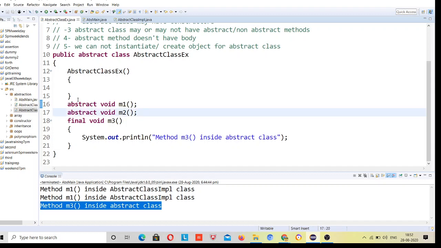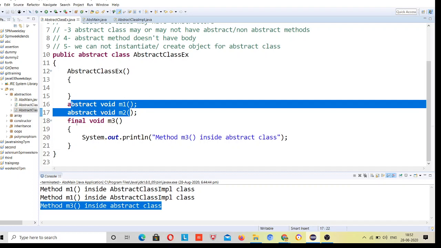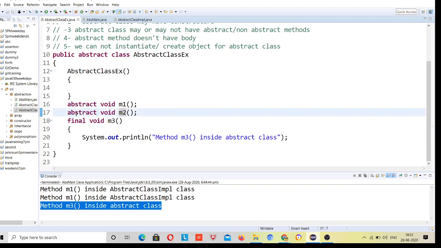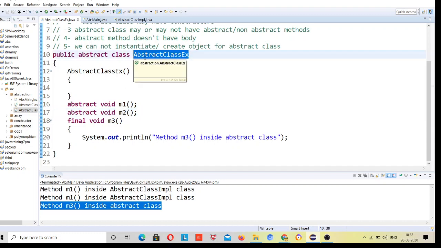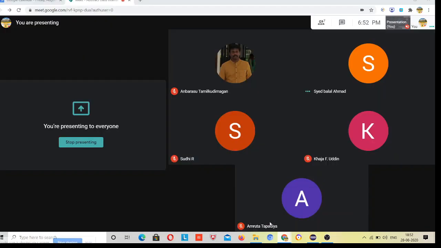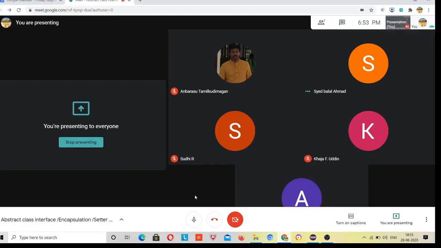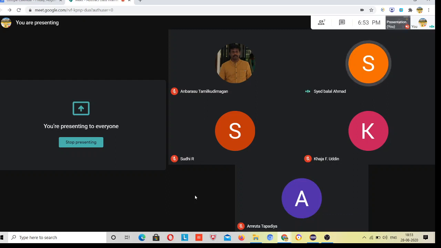So an abstract class is written with abstract methods. Yesterday I told you about parent p equal to new child, right? So you will be able to call this method, but you will not be able to create an object for this class. Same thing here. Otherwise, when you see the usage of it in Selenium, then you will be able to understand. Because live examples are at a very high level, we are not able to get it at this point of time, right?